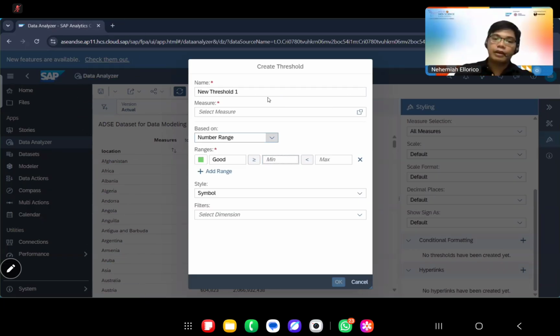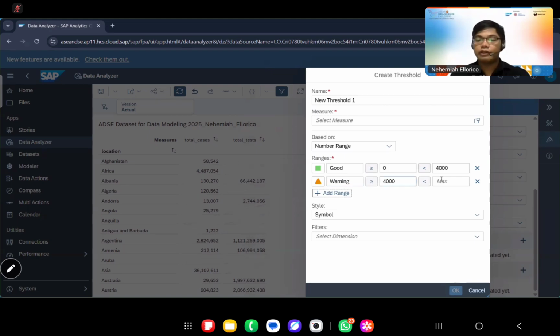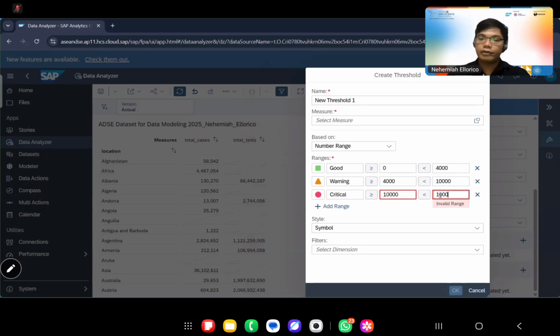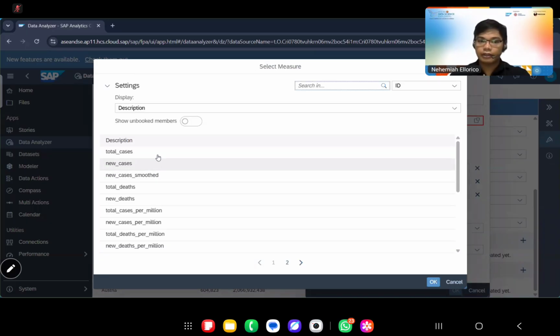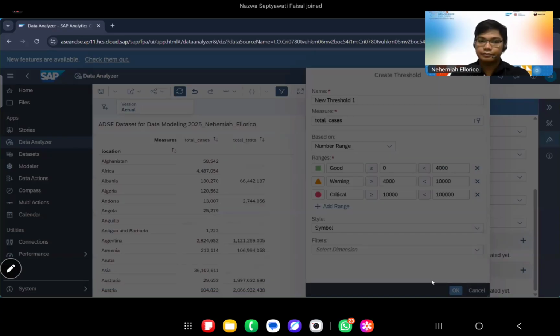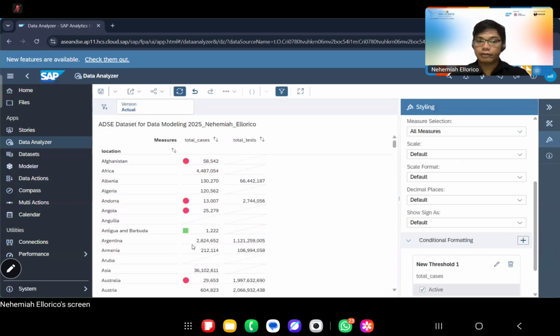Like, for example, in the total cases. When we say zero, we would want it to look good when it's 0 to, let's say, 4,000 cases. And then we would want to add 4,000 to 10,000 as a warning. And then, of course, 10,000 to 1 million is a critical range. We would choose on the measure the total cases. And then if we apply it, we can see icons beside those numbers.